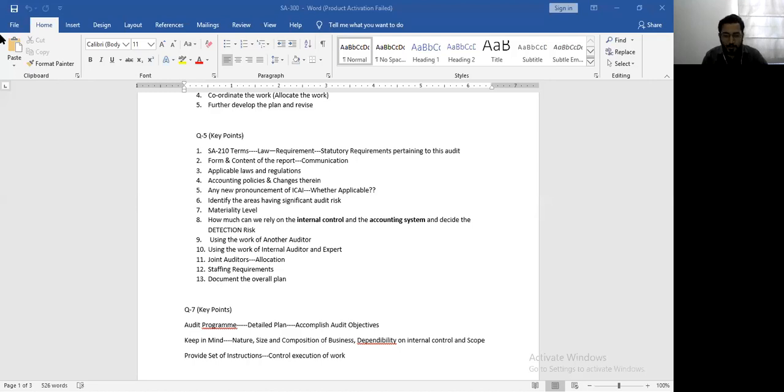One more important point that I want to bring to your attention is that the auditor is allowed to use the work of another auditor. However, the auditor is answerable for whatever opinion he is giving. So the auditor cannot say that it is not my opinion, I have used the work of another auditor. You are given the choice to use the work of another auditor, but the responsibility still remains of the principal auditor. Next, you have using the work of an internal auditor.